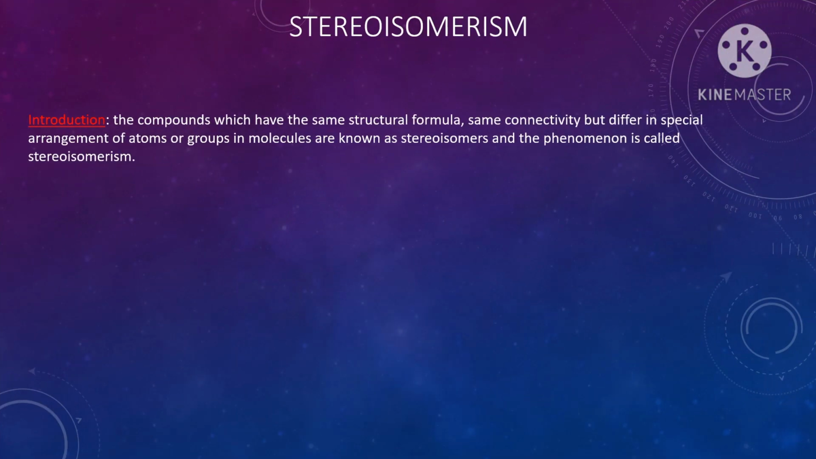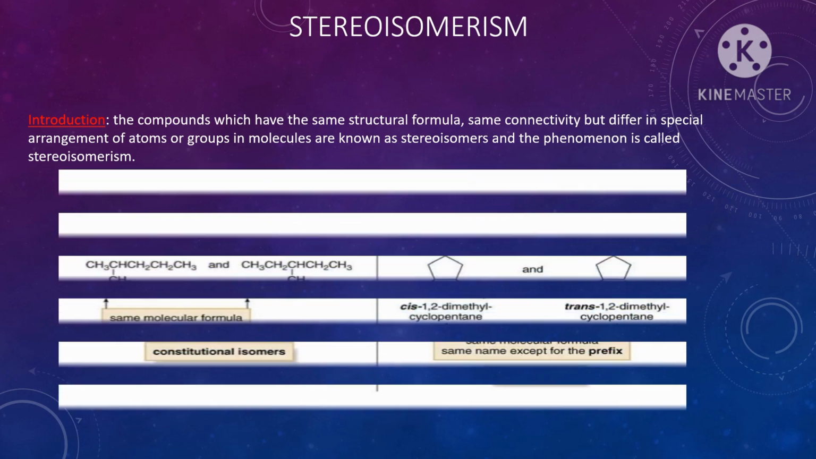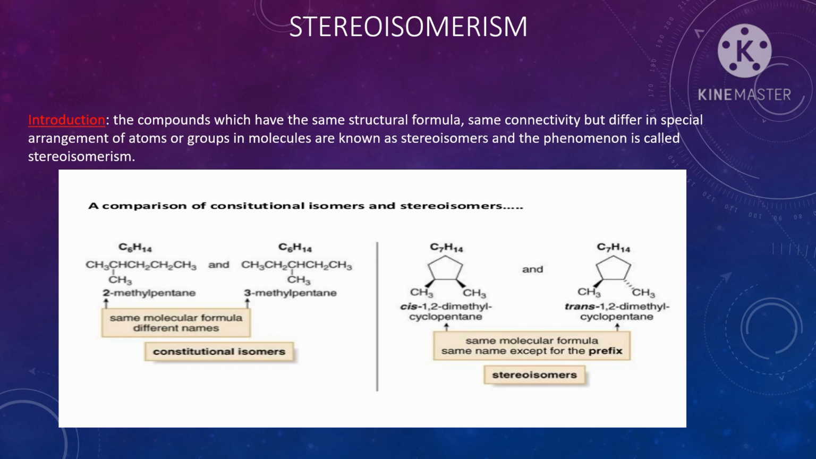The definition of stereoisomerism: compounds which have the same structural formula, same connectivity, but different spatial arrangement of atoms or groups in molecules are known as stereoisomers, and the phenomenon is called stereoisomerism. See the example here. The first one is a structural isomerism example. Structural isomerism is also called constitutional isomerism, and the second one is stereoisomers.